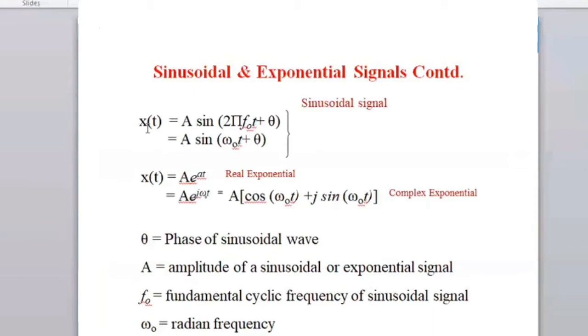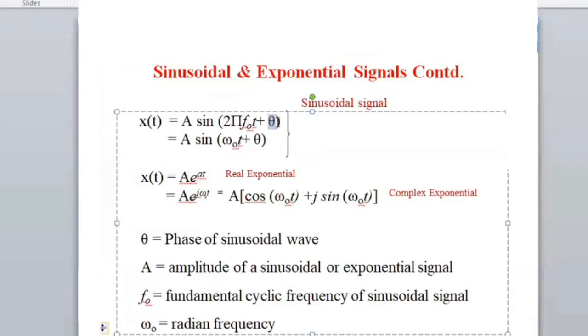So as we discussed, x of t equals A sine(2 pi f t plus theta). What is this theta? Tejamai, what is this theta? Phase shift. Yes, the phase shift.